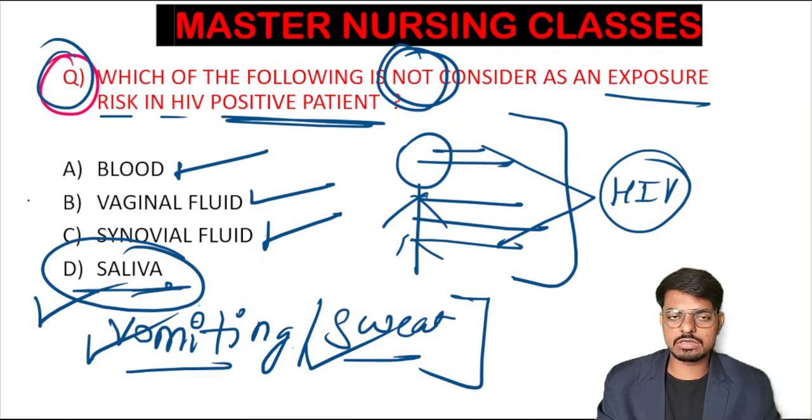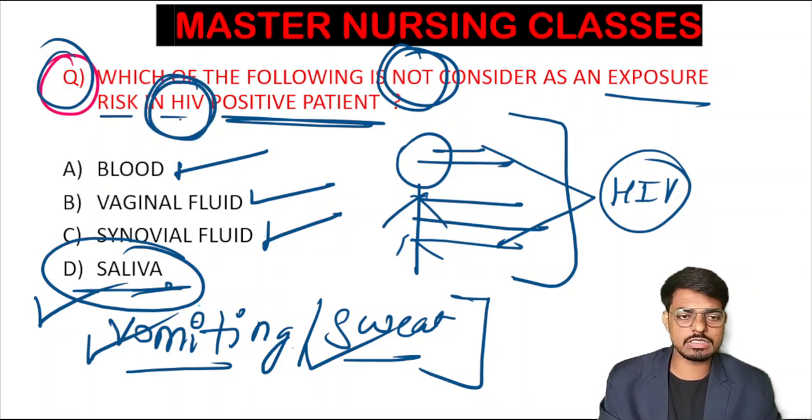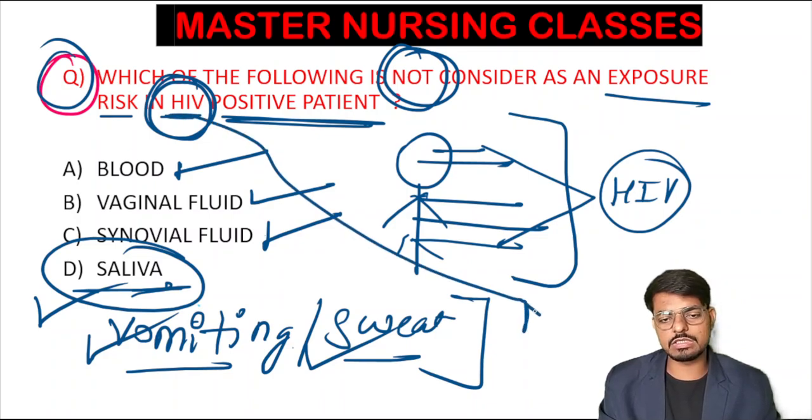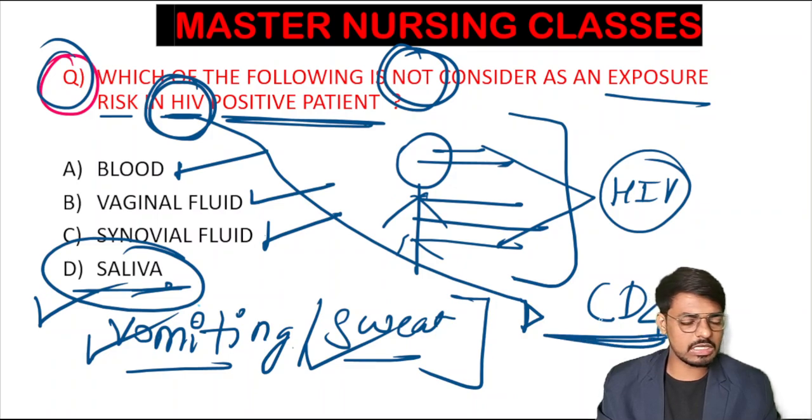And what is the disease which occurs due to HIV infection? The name of the virus is HIV. Can anyone tell the full form of HIV? Yes, that is human immunodeficiency virus. What happens in the human immunodeficiency virus is that it destroys our immune system. Which cells do they target? They target the CD4, that is, cluster of differentiation 4 cells, and they destroy the CD4 cells.